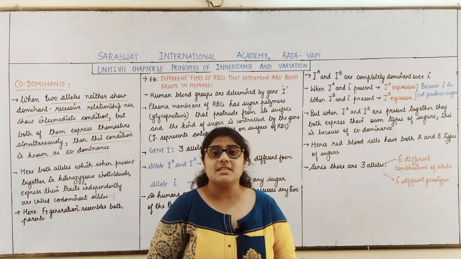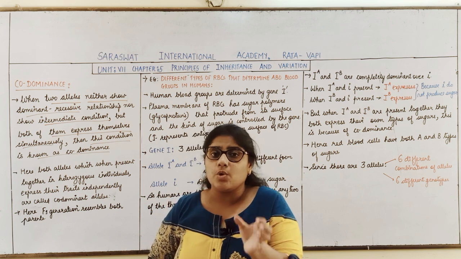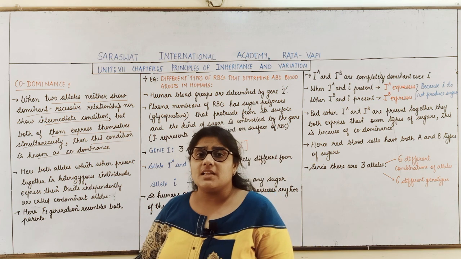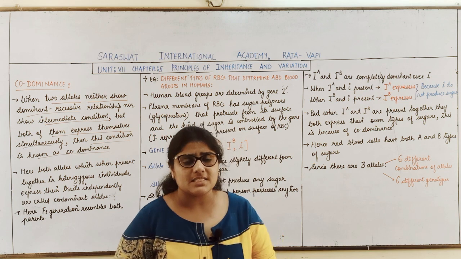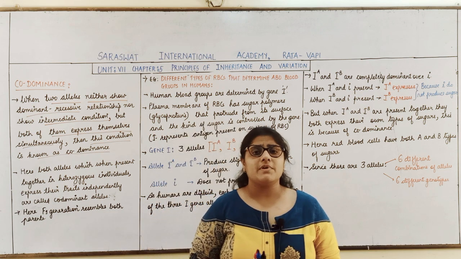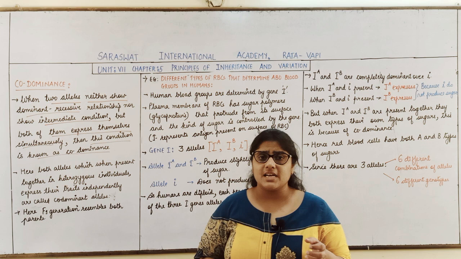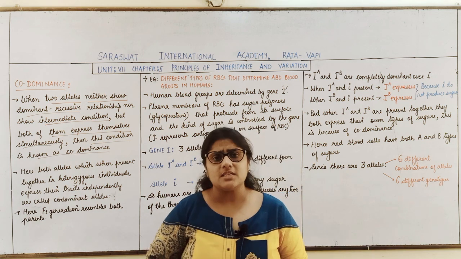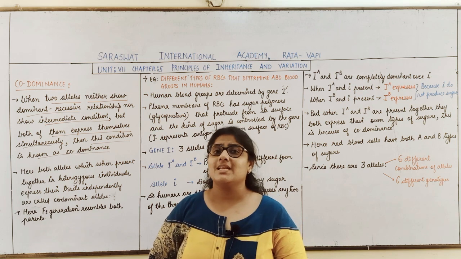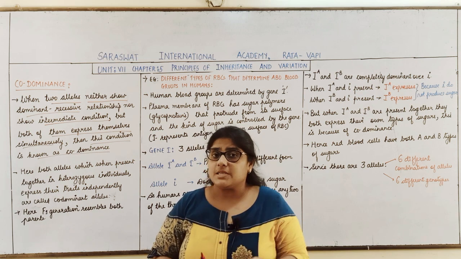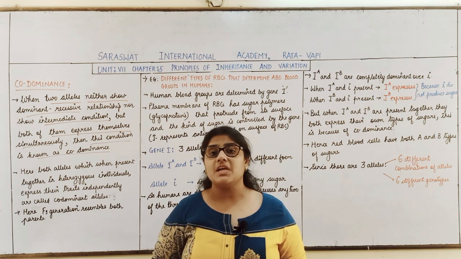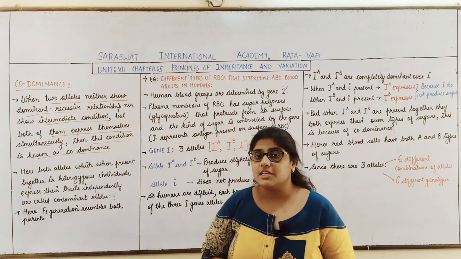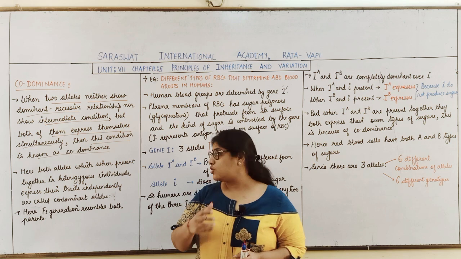So codominance means when the two alleles are present together, none of the alleles will show the dominant recessive relationship, nor will they show the intermediate condition. That is, they do not follow the law of dominance, nor do they show incomplete dominance. But both the alleles will express simultaneously. Then this condition is called codominance.